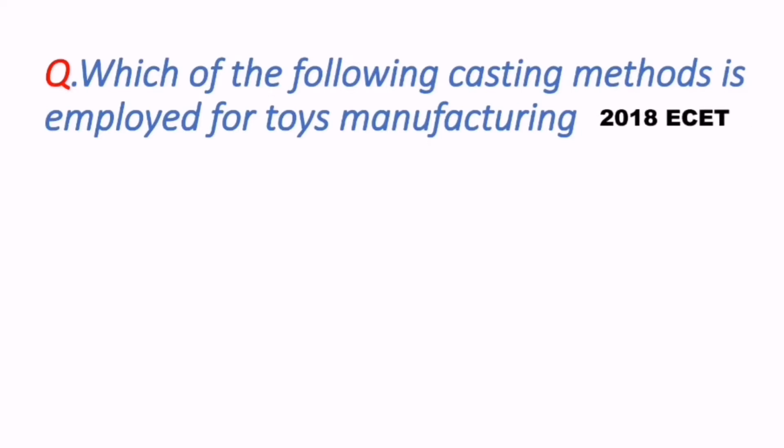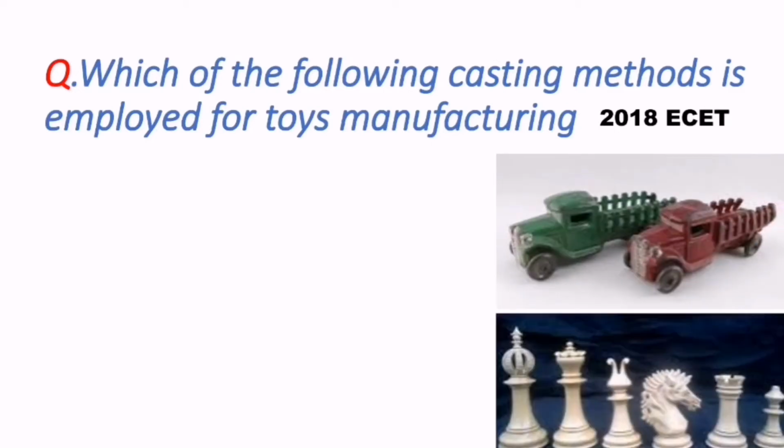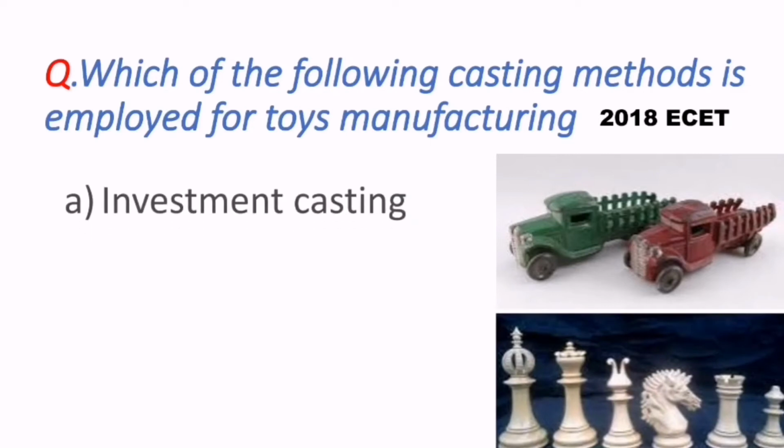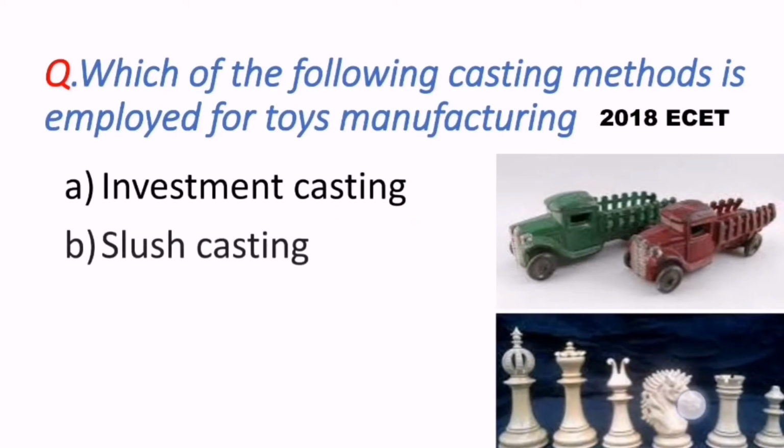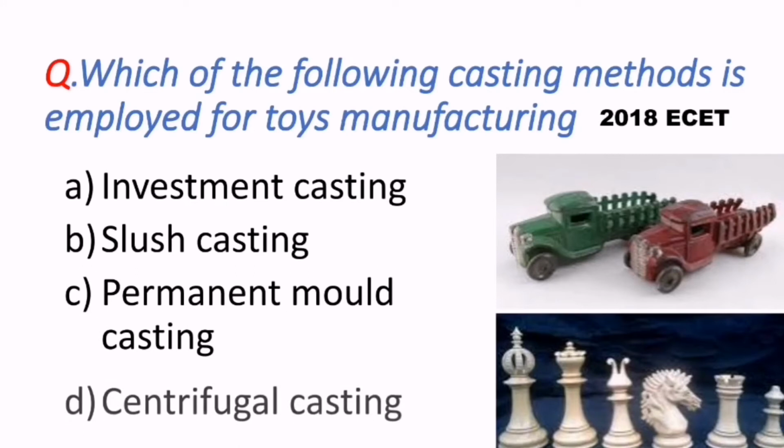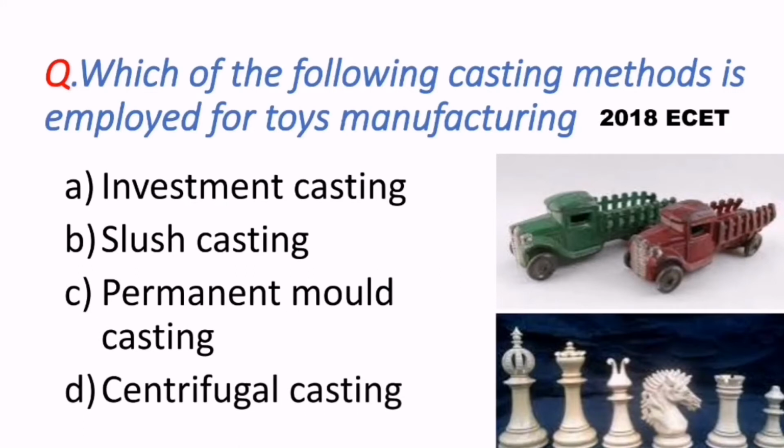Let's get started with a question which came in the 2018 ESET exam. The question reads, which of the following casting methods is employed for toys manufacturing? To manufacture the toys, what is the method used? That may be investment casting, slush casting, permanent mold casting or centrifugal casting. To know the answer for this question, I am providing the answer in the middle of the video. Try to watch the complete video, so by that you can get the answer for this question.